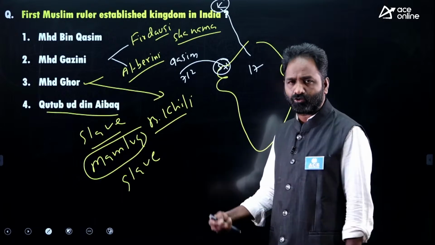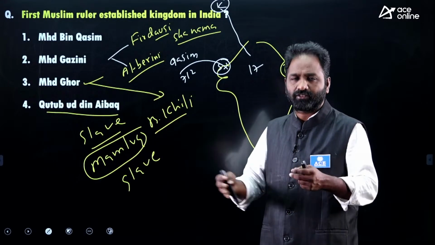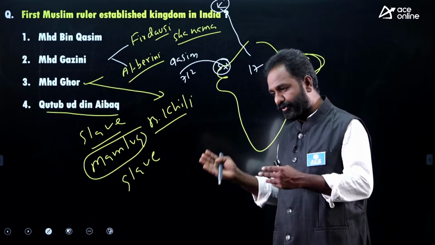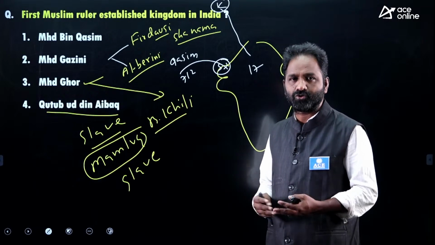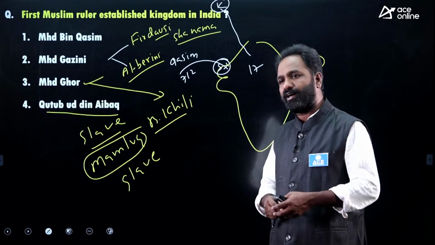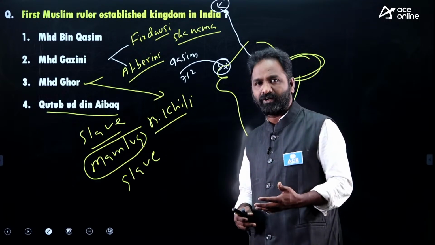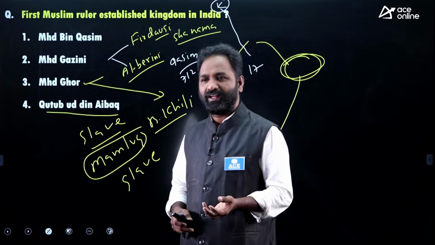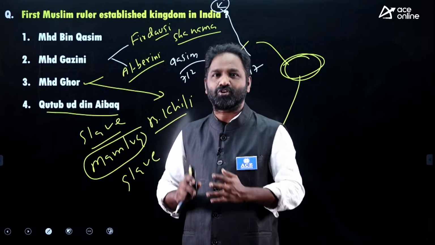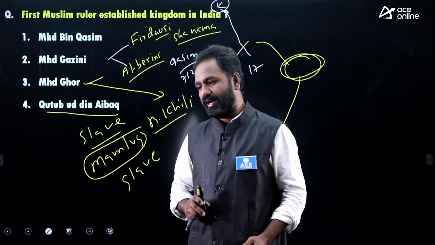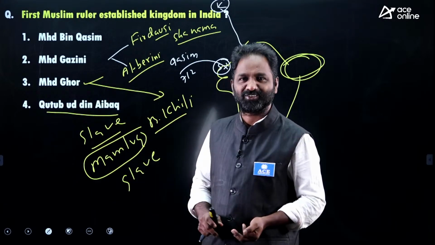Is it clear? Then after Qutb-ud-din Aibak, we have Iltutmish, who started the Iqta system and introduced the silver tanka and also Jital currencies. After Iltutmish, we have Razia Sultana, the only female ruler, and also Balban. You know about Balban, who declared himself a shadow of God, introduced the council of 40 nobles, and called himself Zil-i-Ilahi. And after Balban, we have other rulers also.